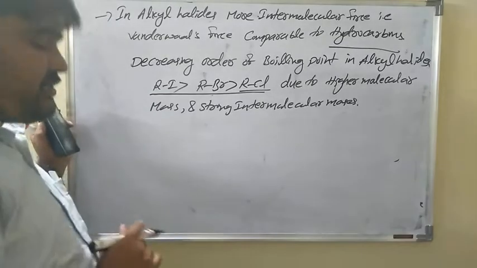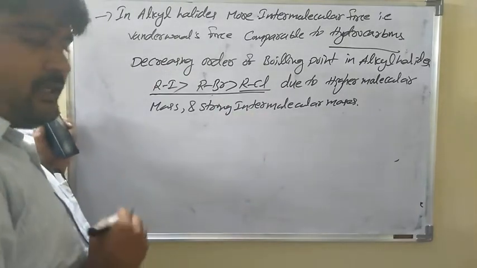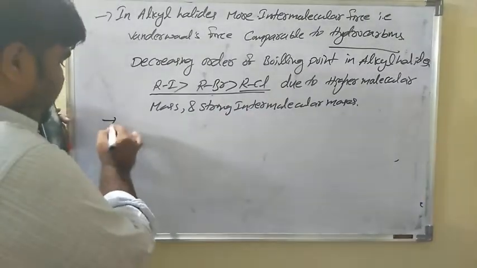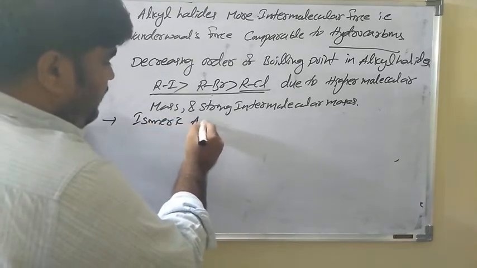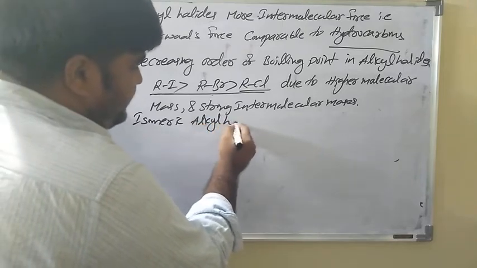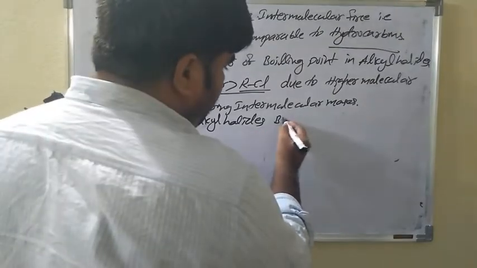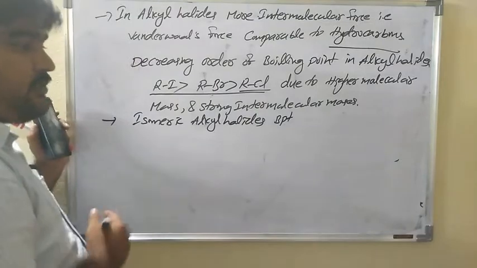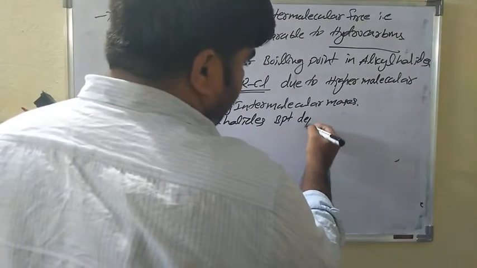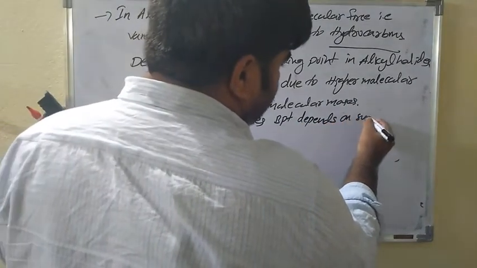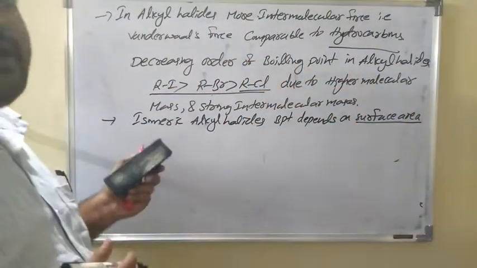Okay. And next, let us take isomeric alkyl halides. In isomeric alkyl halides, the boiling point depends on surface area. Simple logic, that is surface area. More surface area, more boiling point.